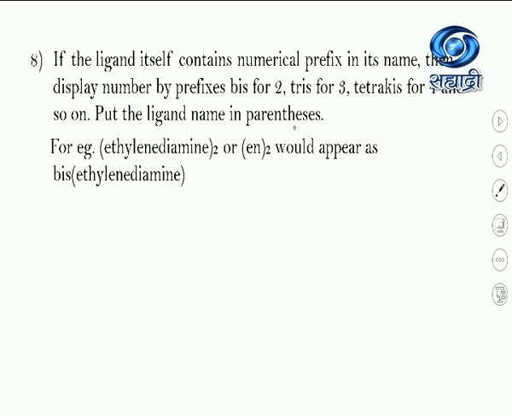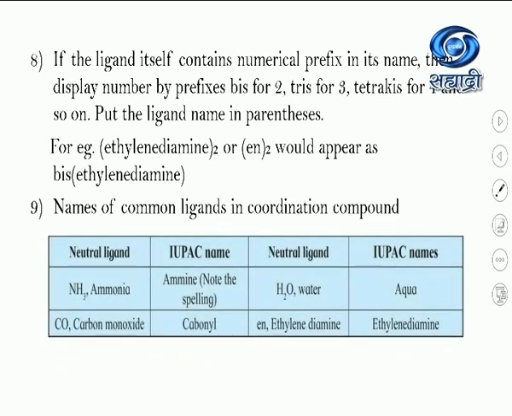And one more important thing, we have to write the name of the ligand in a parenthesis, that is, in a bracket. Suppose the ethylene diamine ligand is there, how do we write it? Bis(ethylenediamine) should be in a bracket. Now these are some common ligands in coordination compounds. While writing the IUPAC name, let us see how we write them. Suppose the ammonia ligand is there.